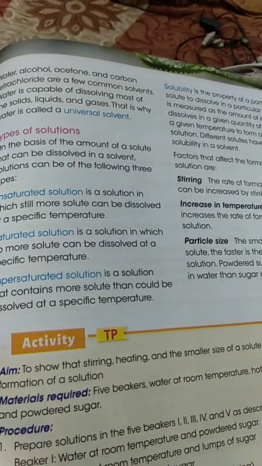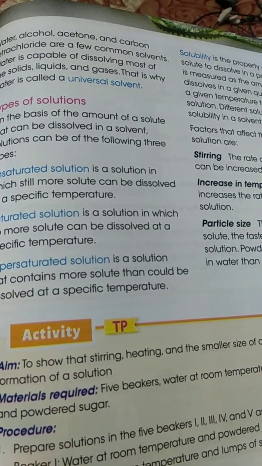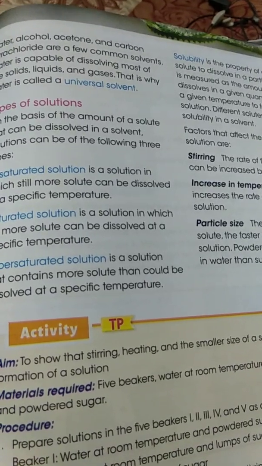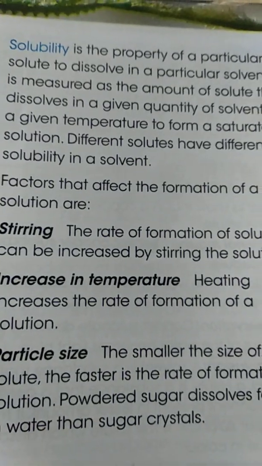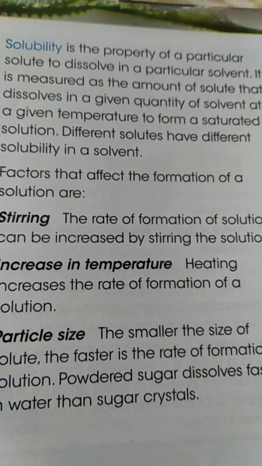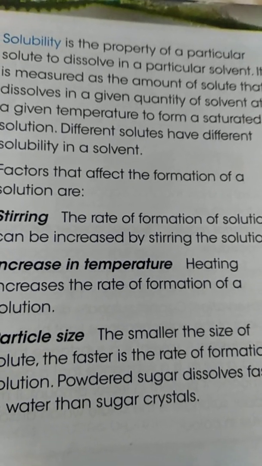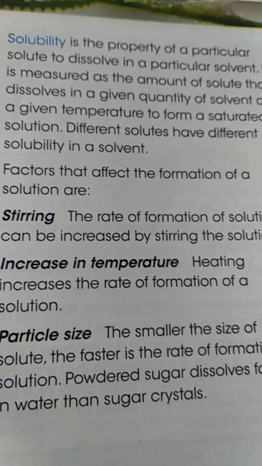The factors that affect the formation of the solution are stirring, increase in temperature, and particle size. What is stirring? The rate of formation of solution can be increased by stirring the solution. When we put sugar in water, we stir with the spoon. Increase in temperature: heating increases the rate of formation of the solution.